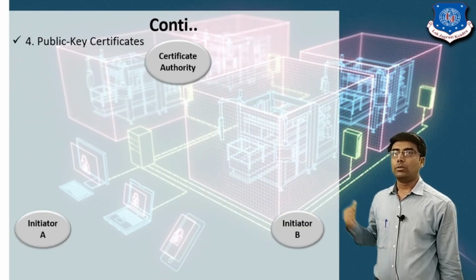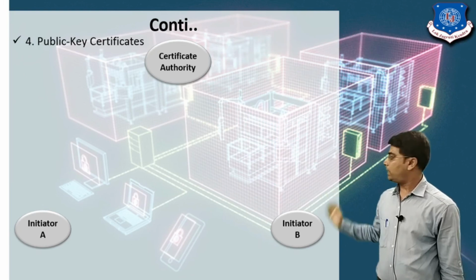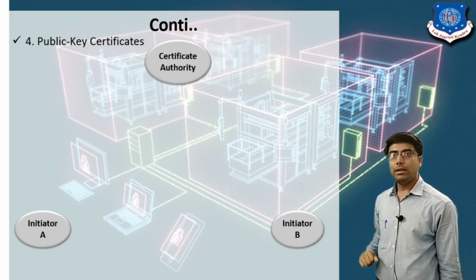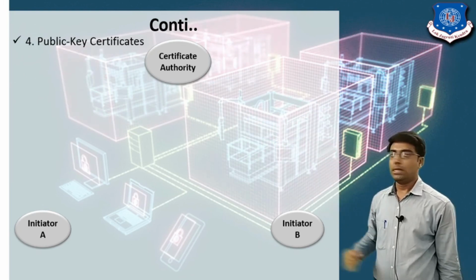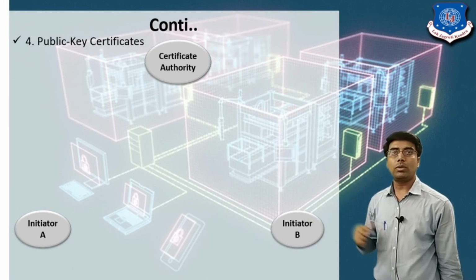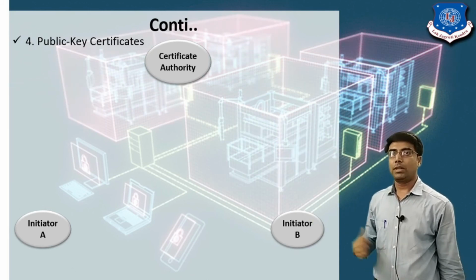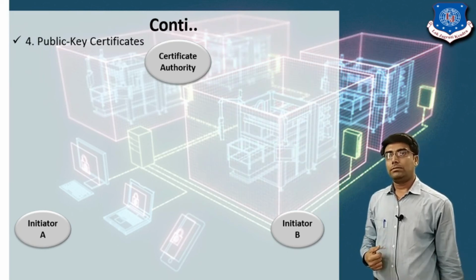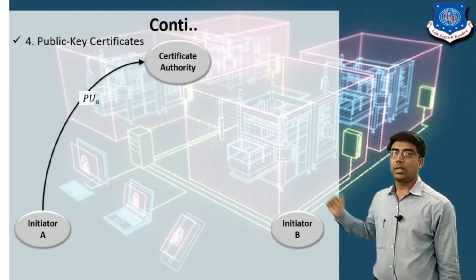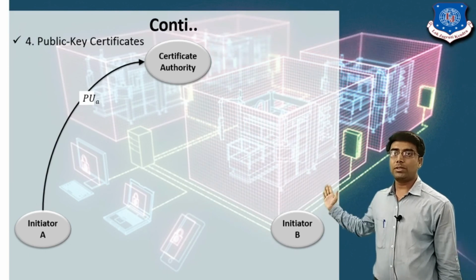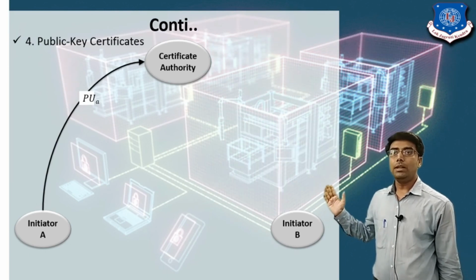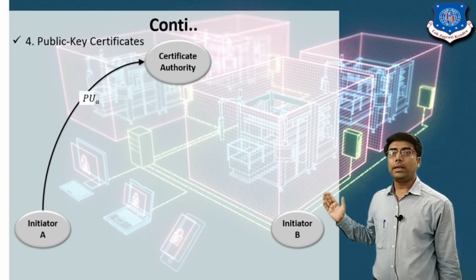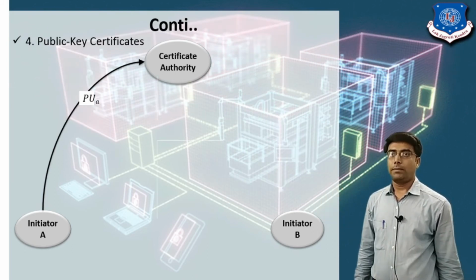Now you can see in this figure there are two users, user A and user B, and the certificate authority. The certificate authority is also called the trusted third party. User A wants to generate the certificate, and the same for user B. So first user A will send the public key to the certificate authority.